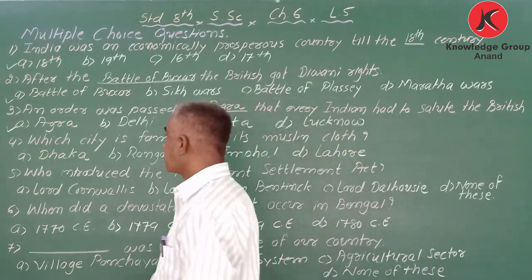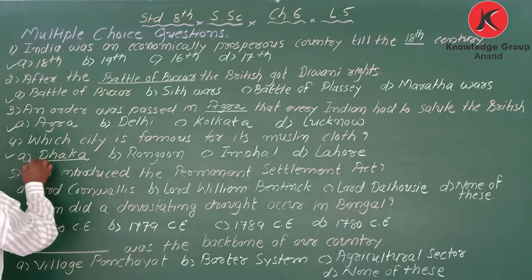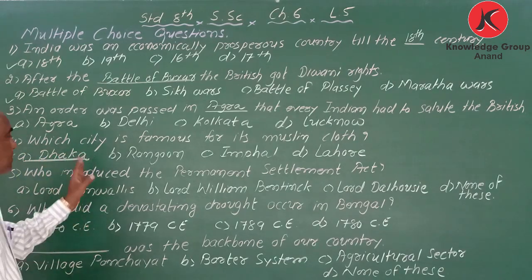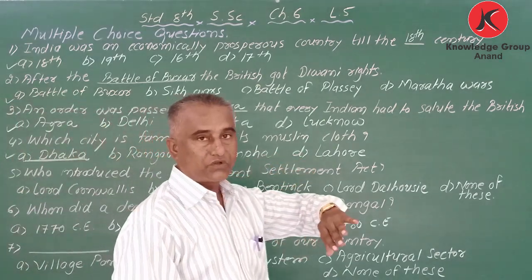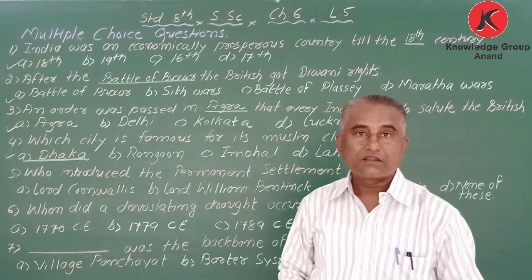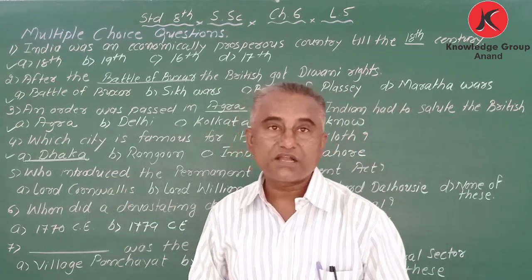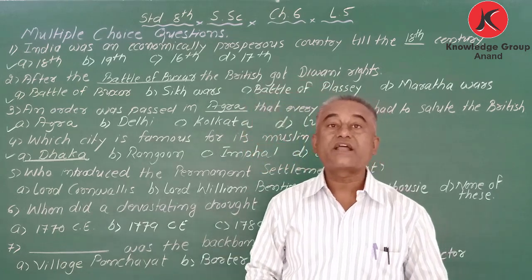Yeah, correct. Dhaka. Muslin of Dhaka. Here Dhaka is given, Rangoon, Imphal, and Lahore. But correct answer is Dhaka. Muslin of Dhaka.